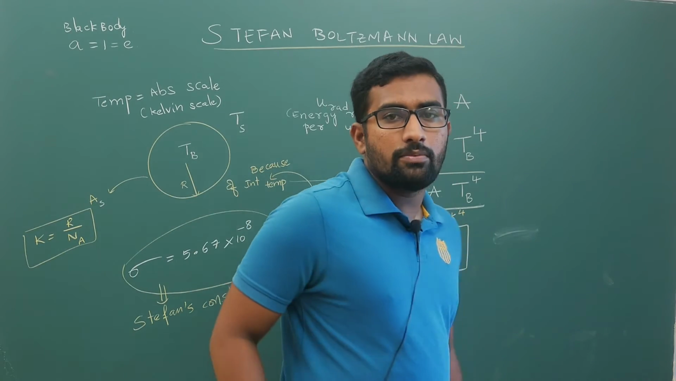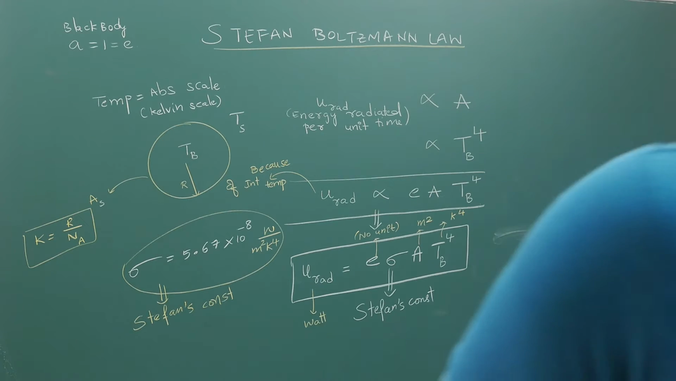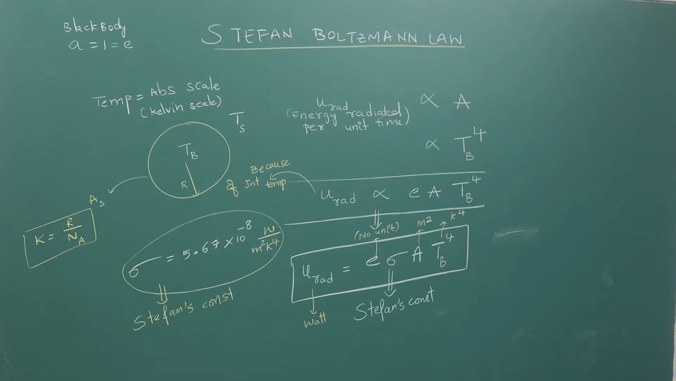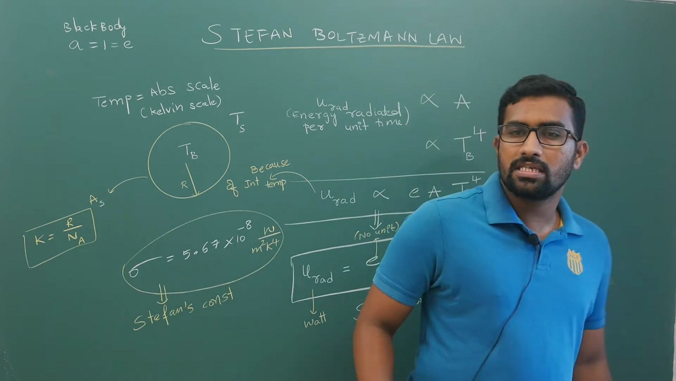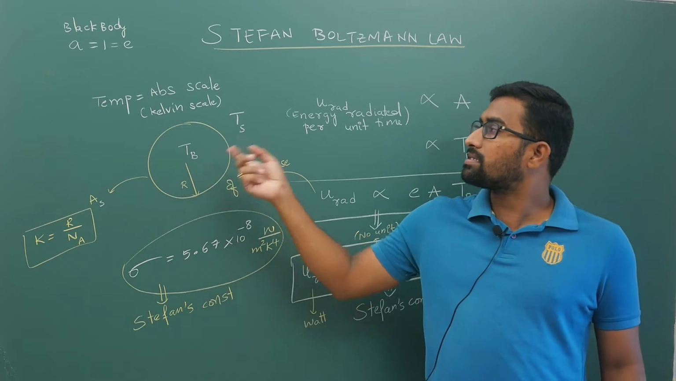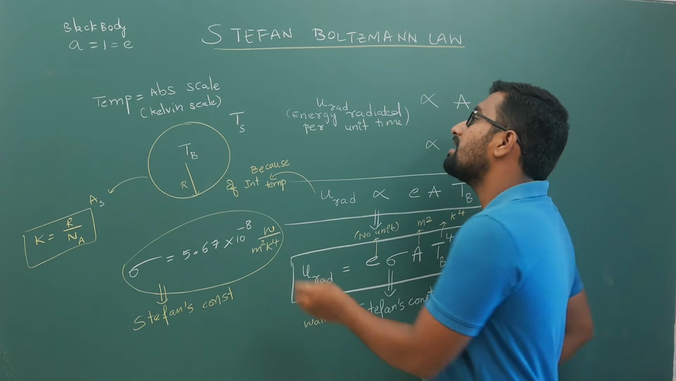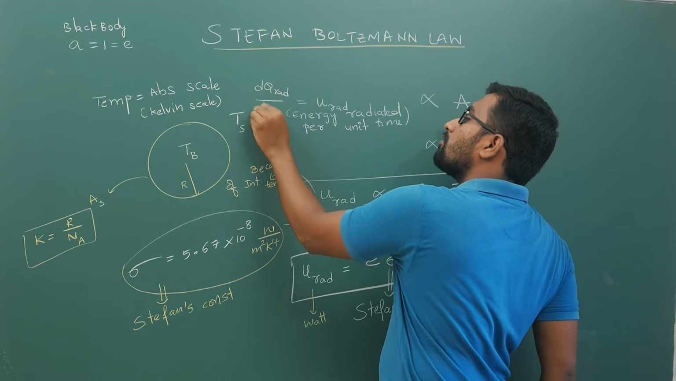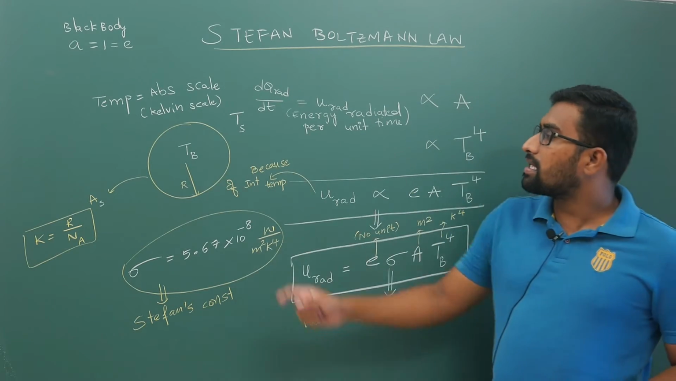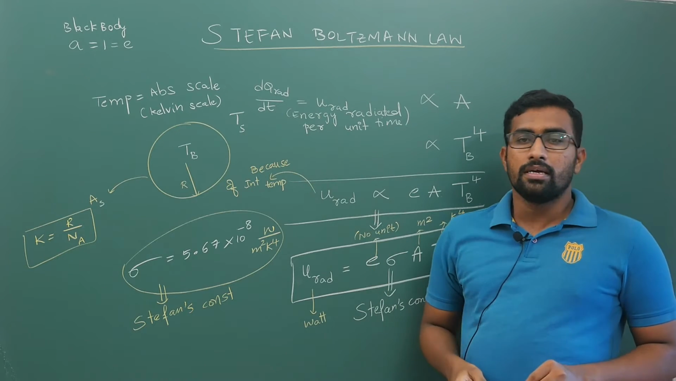What is it that I am doing? I am taking a body, and for that body I am calculating how much energy it is emitting per second. In 1 second, how much energy? This U radiated is indirectly nothing but your dQ radiated per unit time, dQ by dt. In 1 second, how much energy does this body emit out? That is your dQ by dt.